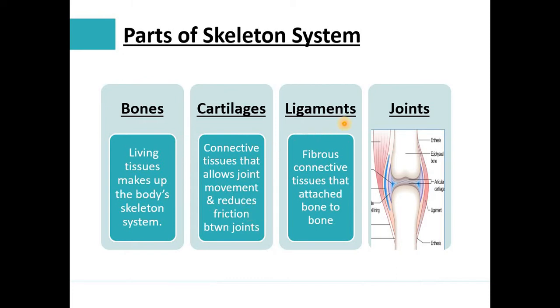The third part is the ligament. Ligaments are fibrous connective tissue which attaches bone to bone. Only the fibrous connective tissue that attaches bone to bone is known as a ligament. If we talk about the joint, when two bones are joined together, this is a joint. You can see in this picture it is a joint. So there are basically four parts of the skeletal system: bones, cartilages, ligaments and joints. Now let's move to the next slide.